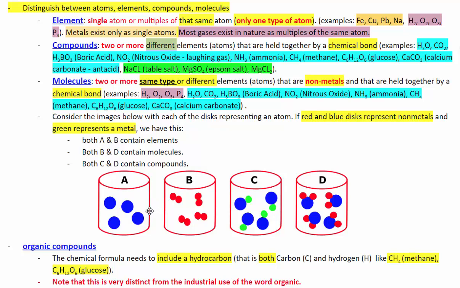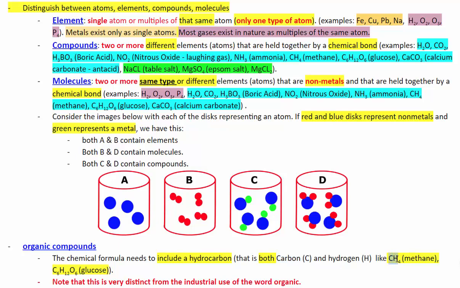Okay, one last thing here is the definition of an organic compound. Just be careful, the definition of an organic compound is very distinct from the industrial use of the word organic, what we use in the grocery store. That's quite different. What makes a compound organic is that it includes what we call a hydrocarbon. That's a combination of a carbon and a hydrogen.